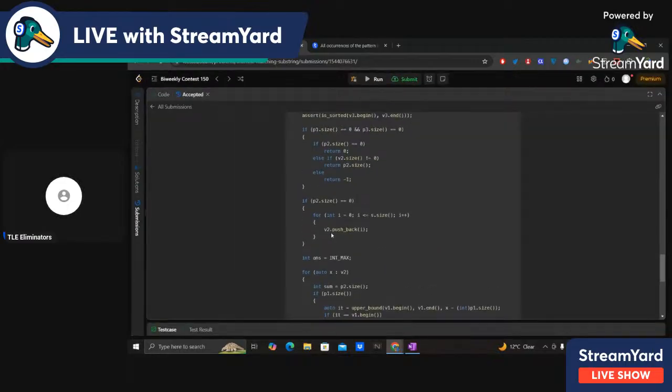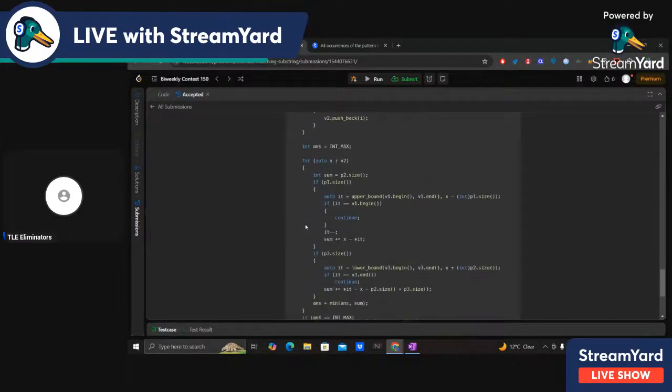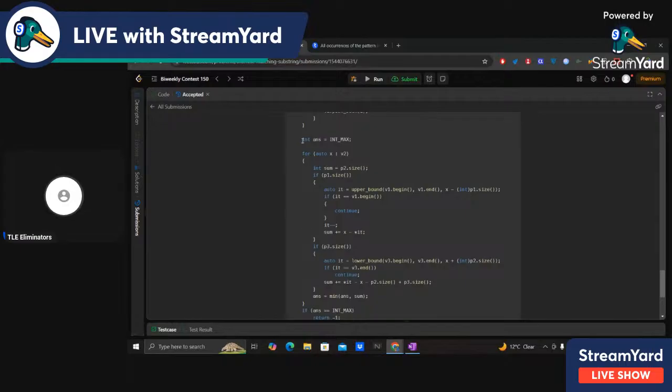Also, I'll explain this later. Before explaining this, I'll explain the further part. Now I have int ans equal to INT_MAX, because we want to minimize the answer, so I initialize it with the maximum value.